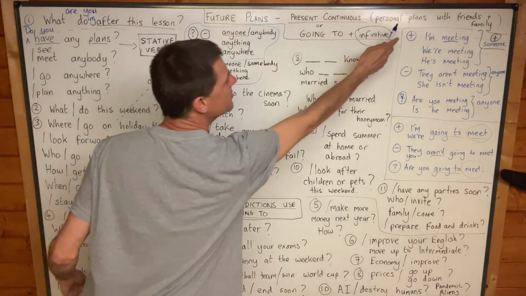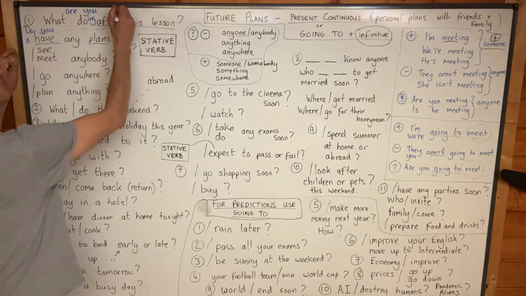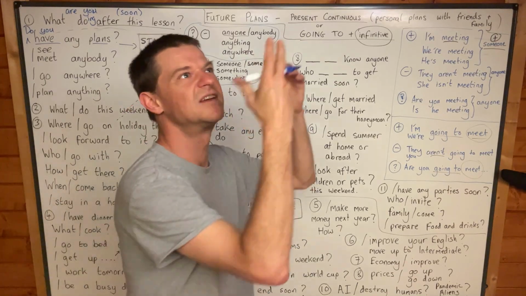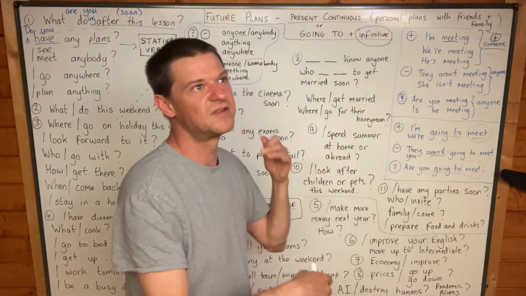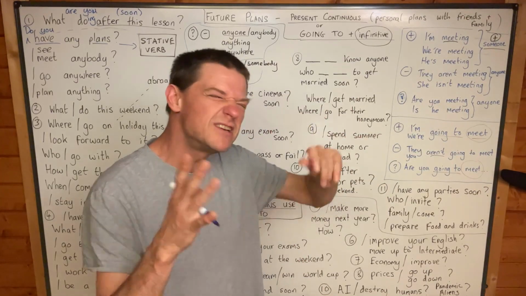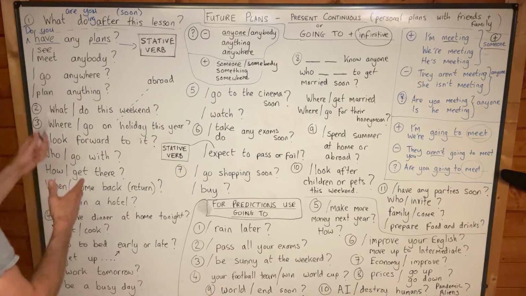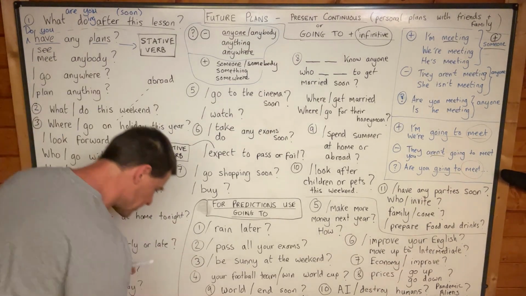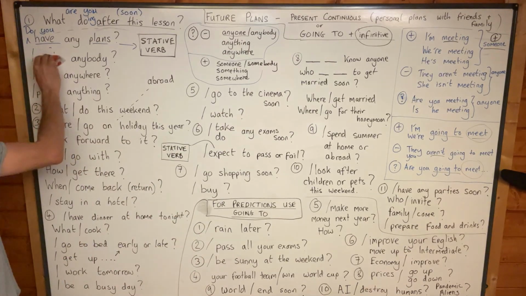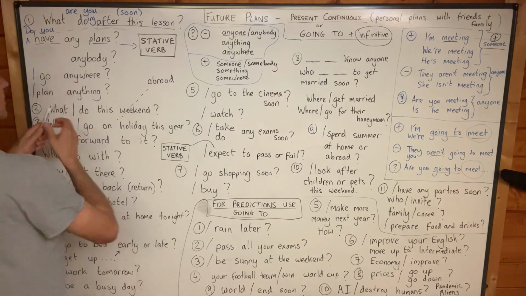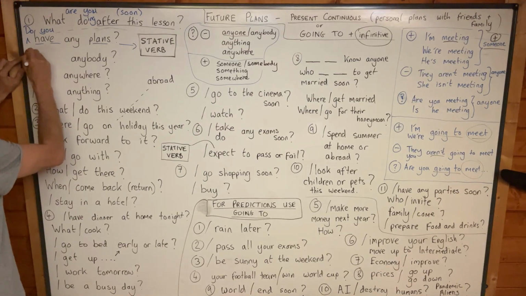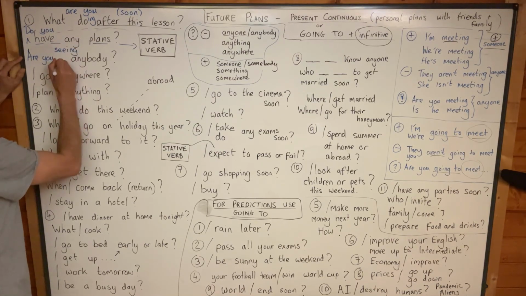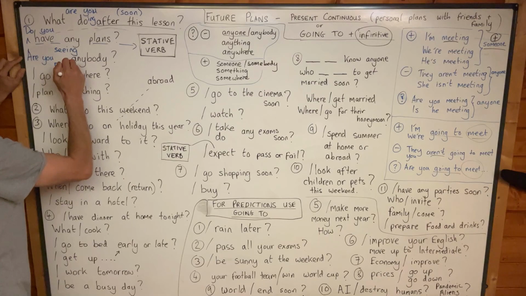Yeah, present continuous for plans with friends and family, and it's soon, isn't it? After the lesson is quite soon. Yeah, use present continuous for future plans for next week, next month, maybe in 2 or 3 months, but not really next year. Okay, so do you have any plans? Are you seeing anybody? Are you meeting anybody? Yeah, are you meeting anybody after this lesson? Are you seeing anybody after this lesson? And remember, are you seeing or meeting anybody after the lesson? Remember that with see,